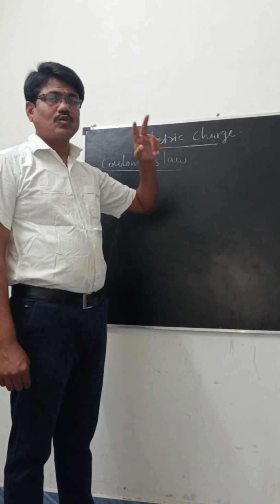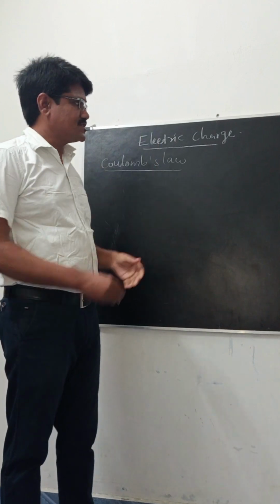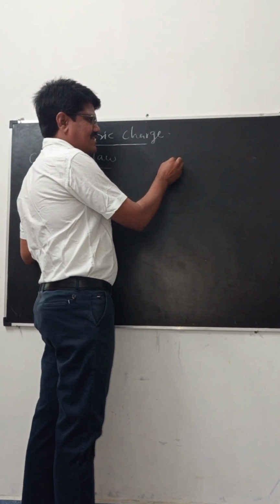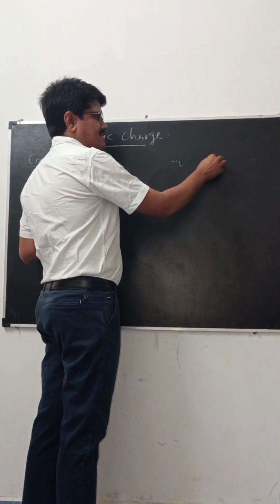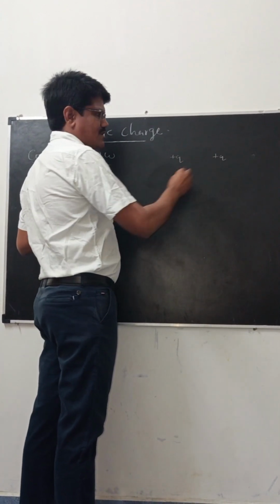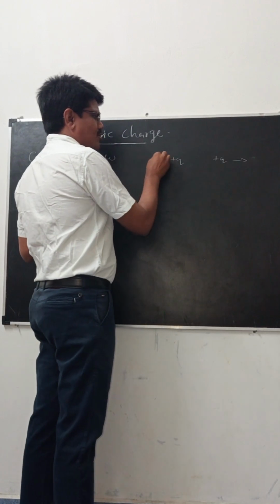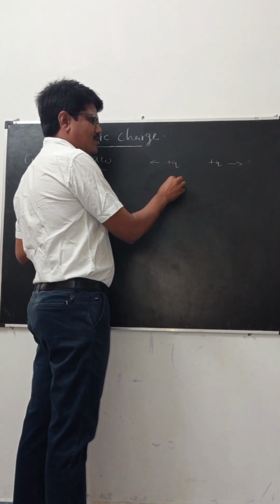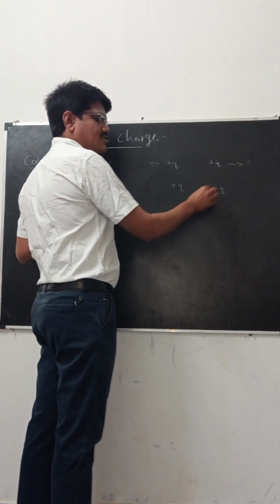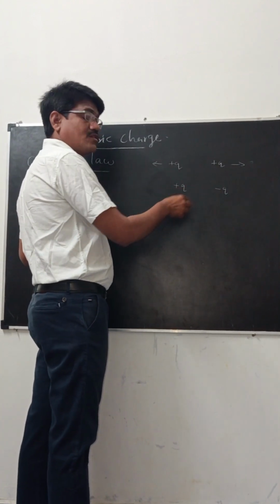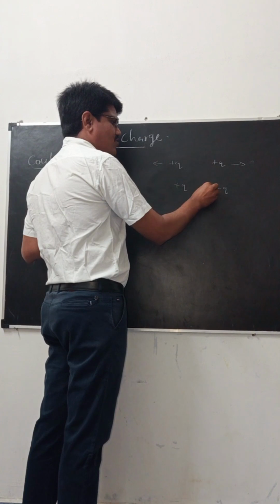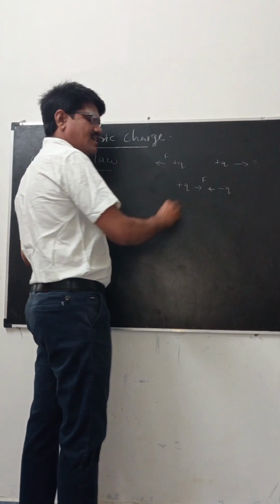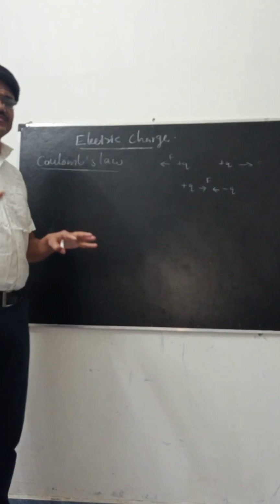There are only two kinds of charges. We consider two of the same kind, which are like charges. Like charges repel each other. Suppose we consider two unlike charges: unlike charges mean one is a positive charge and another is a negative charge. One positive charge and one negative charge experience an attractive force. One is a repulsive force, this one is an attractive force. That is the two types of charges.